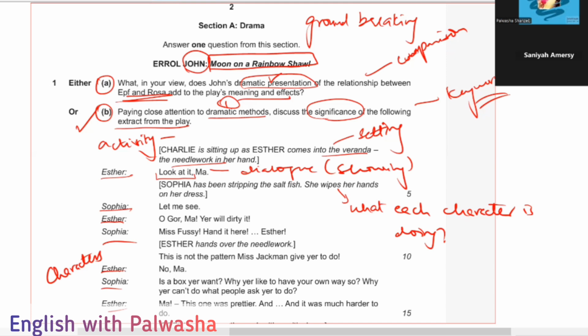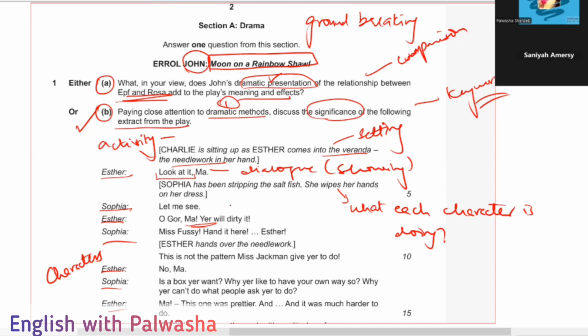So yes, that's right. This is what it depicts, and Sophia has been stripping. Then the other characters are doing their activity. Sophia, let me see, oh Gorma, yer will dirty. So now she will make it dirty. Now the writer has used the language of a different perspective, where each and every word has a different meaning.